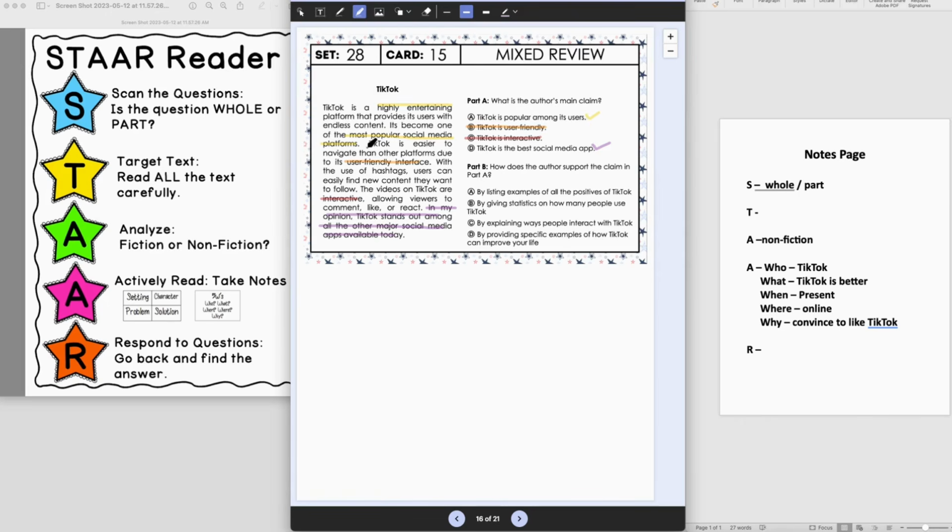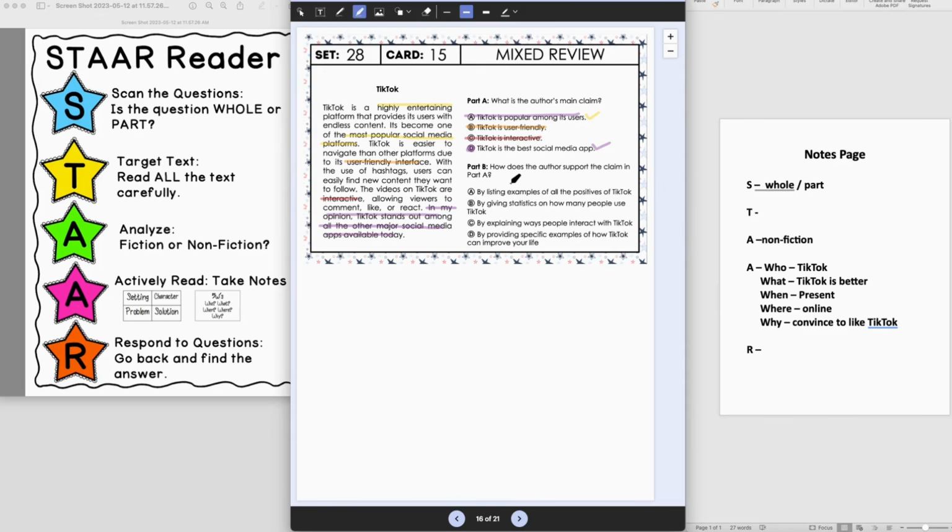Okay, well, it is popular, but thinking back on this now, that is just part of the introduction. It doesn't seem like that's the main message the author is trying to get across, especially when you think about in the conclusion here, they're specifically stating that it stands out, that it's probably better. So in this case, D is going to be our best answer choice.